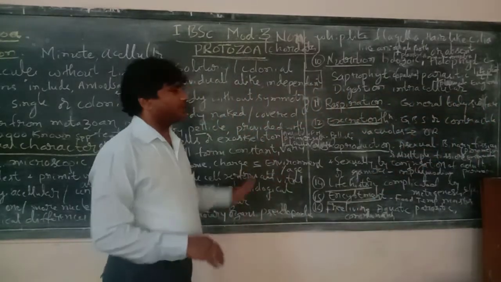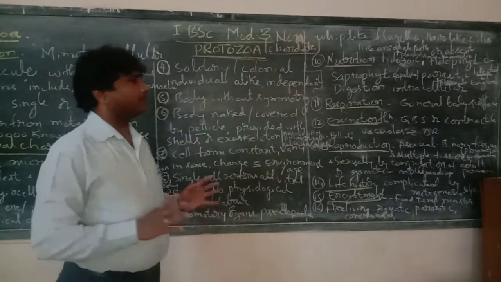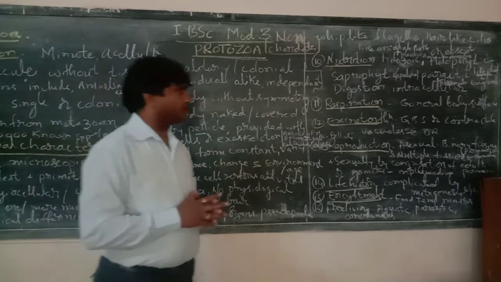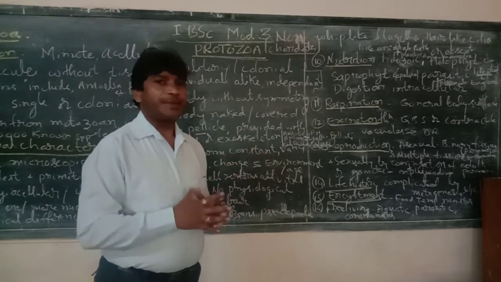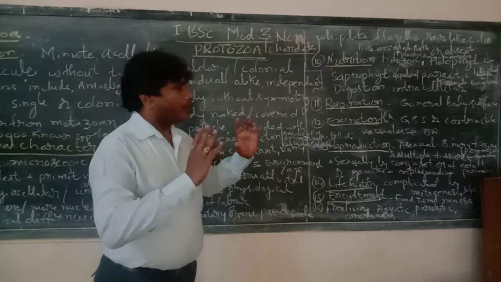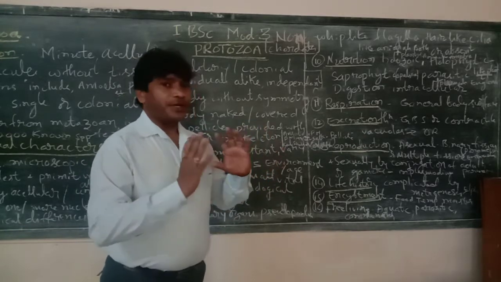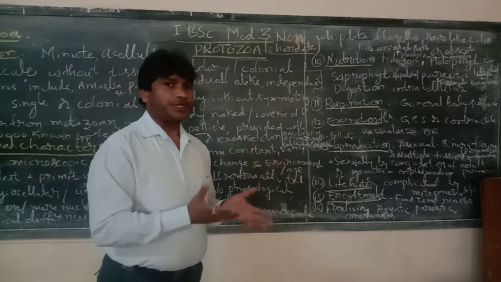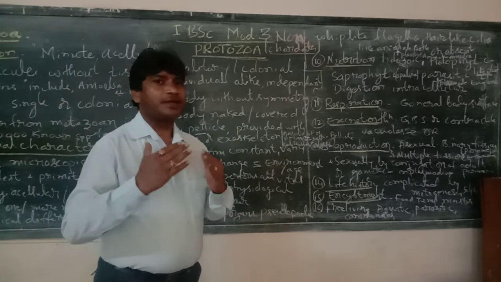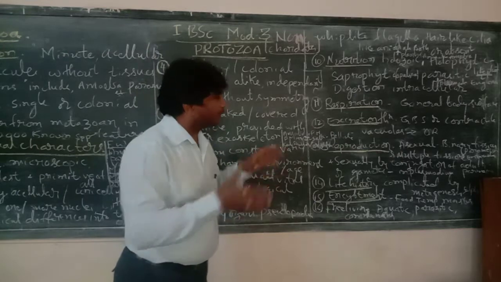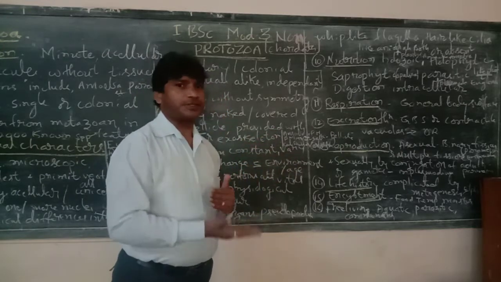Okay, what is osmoregulation? Protozoans generally exhibit maintenance of water balance. In some of the freshwater protozoans, water balance is maintained. Now how? Here the body concentration is hypertonic and the concentration of the external medium, that is water, is hypotonic. Hence water enters into the body by endosmosis.